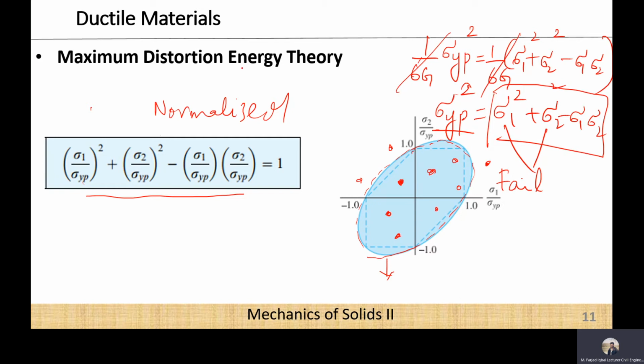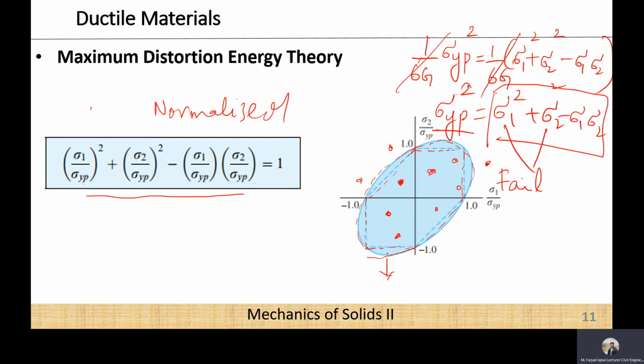Both these theories are applicable for ductile material. Now this hexagonal shape was for the initial theory, the Tresca yield theory that we discussed. Now you can see that this theory is giving us a bit safer edge.